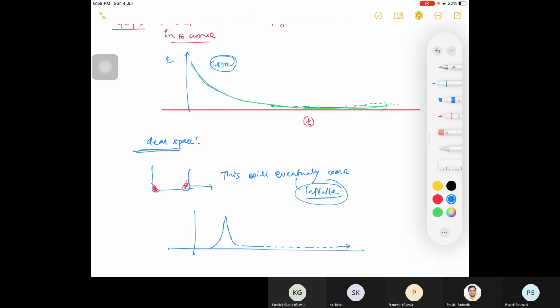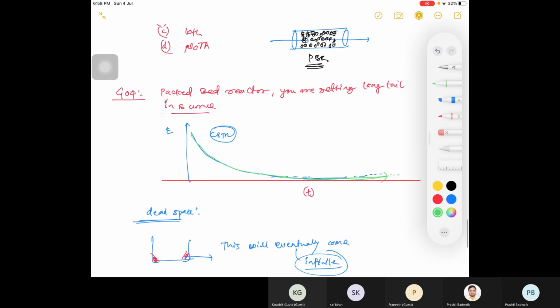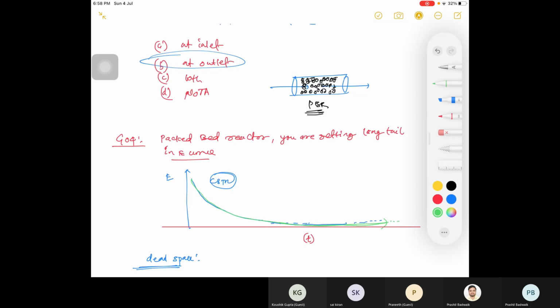It is not 0, but it is at some higher value than 0. Okay, so this is the meaning of long tail. Whenever you get any word about long tail, you just assume it is dead space, that's why there is a long tail. Okay, so this was your question. In a packed bed reactor, you are getting a long tail in the E curve, so that is suggesting what? Dead space. That is your answer. Dead space.